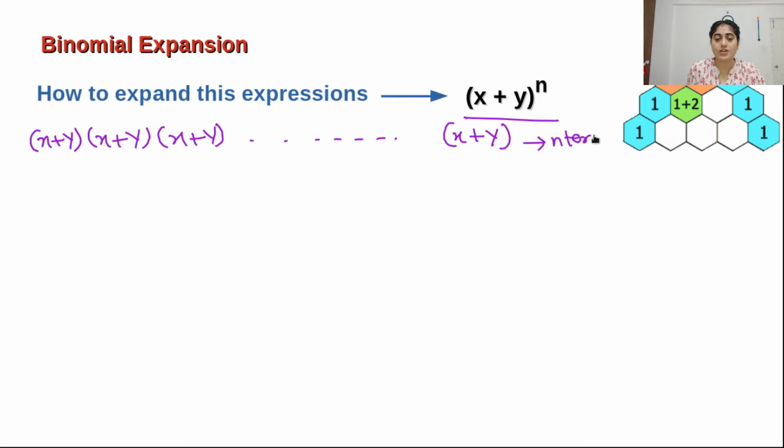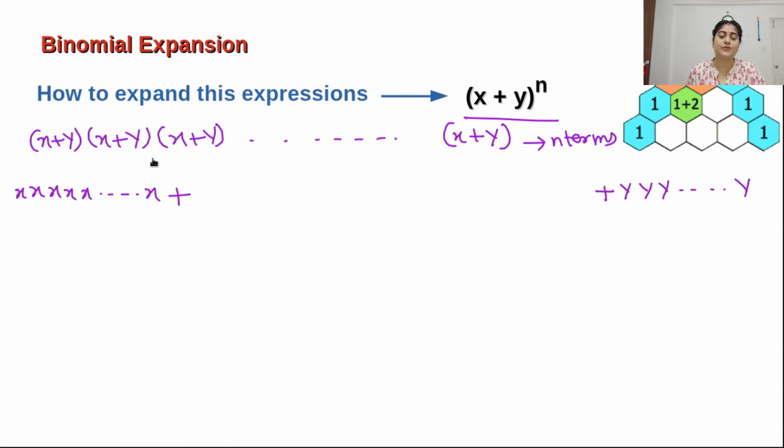If I want to choose x from each term, I can choose it. I can choose x from the first term, then x from the second term, then again x from the third term, and so on, for each term I have chosen x. And then, in the other case, I have chosen y from each term.